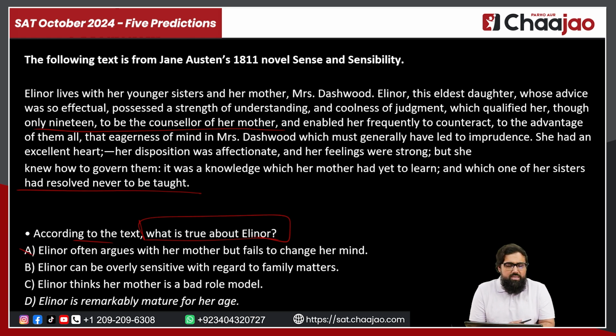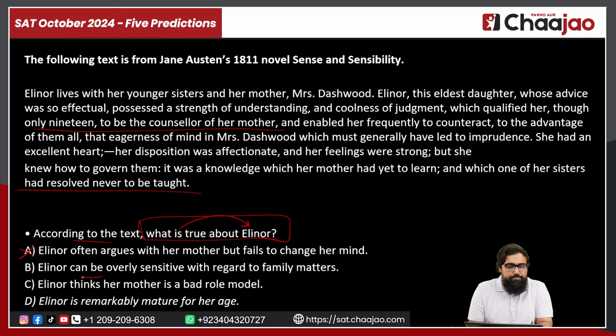The first option says, Eleanor often argues with her mother but fails to change her mind. We don't know whether she was able to change her mind or not. But from the passage, we can get an idea, because she was continually counseling her mother, we can assume that she was able to change her mind rather than vice versa. So this is going to be the opposite. And even if not that, we just cannot figure out this information from the passage. The result is not the purpose. What she was doing, that is what we have to find out, because the question is asking about what is true about Eleanor. It's not about what she did or what she accomplished, right?